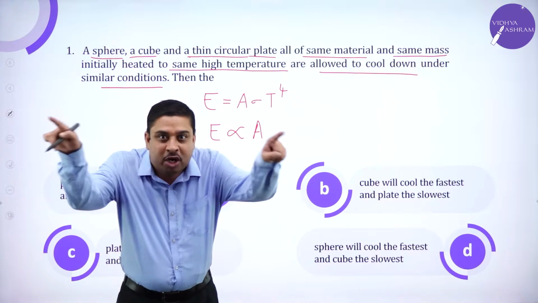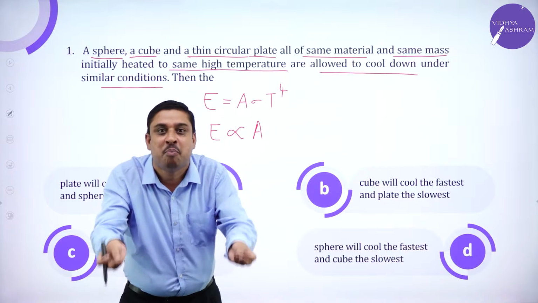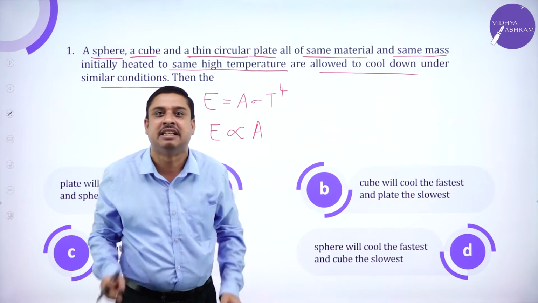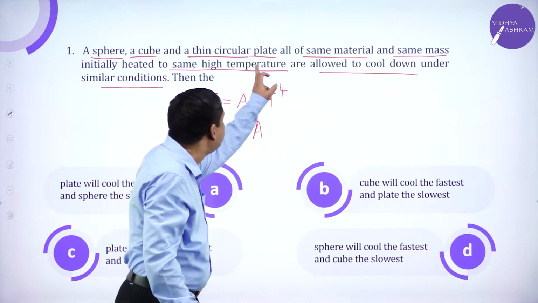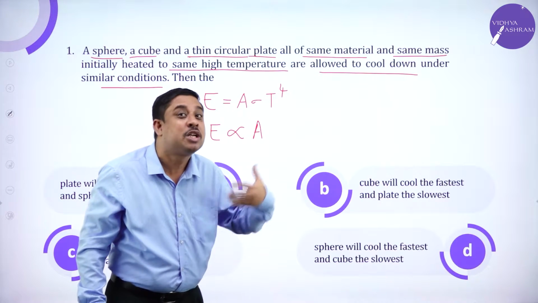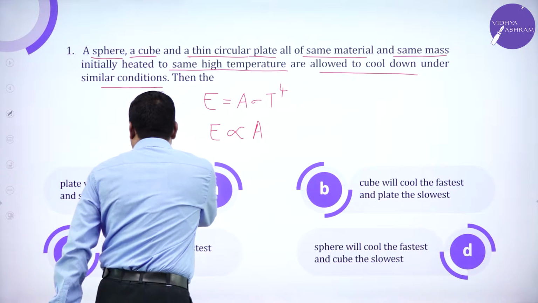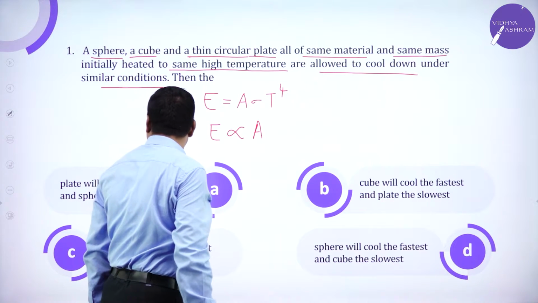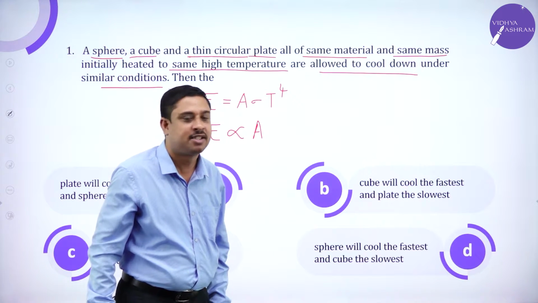So the object which has more surface area will emit more radiation in a shorter interval of time. Which is the object that will have more surface area? That is the plate. So the plate will cool the fastest and the sphere the slowest.